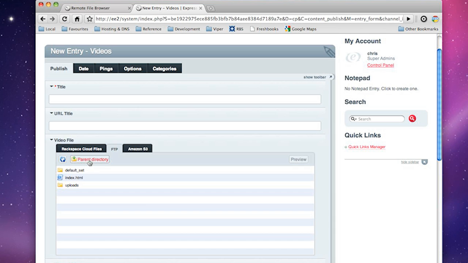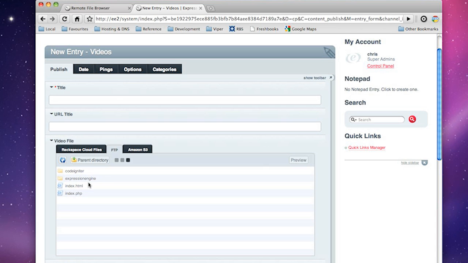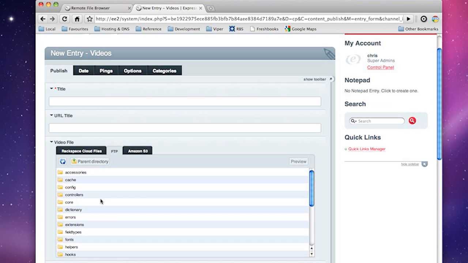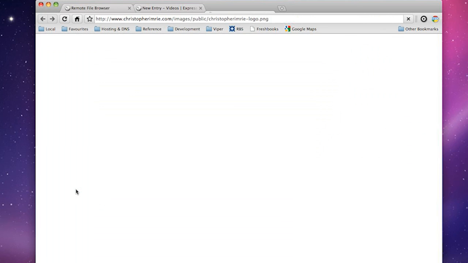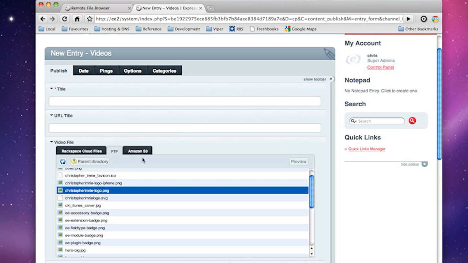We'll see now avatars is going pretty quick. And you can see I can navigate around this pretty quickly, so I can navigate through my FTP file structure here, and it's pretty quick. If I want to have a look at any file, I can just double click. So let's go into images and come into public. If I wanted to have a look at any one of these, let's say this one, I'll double click. You see it opens up in a new tab, there's my image. That's pretty handy if you just want to preview anything.